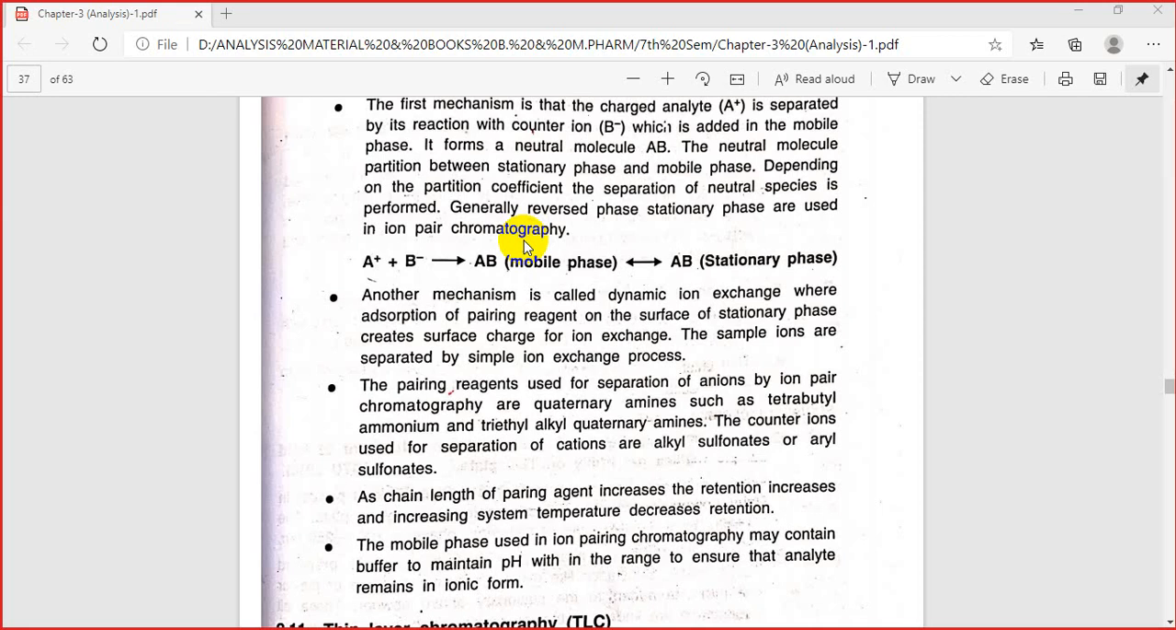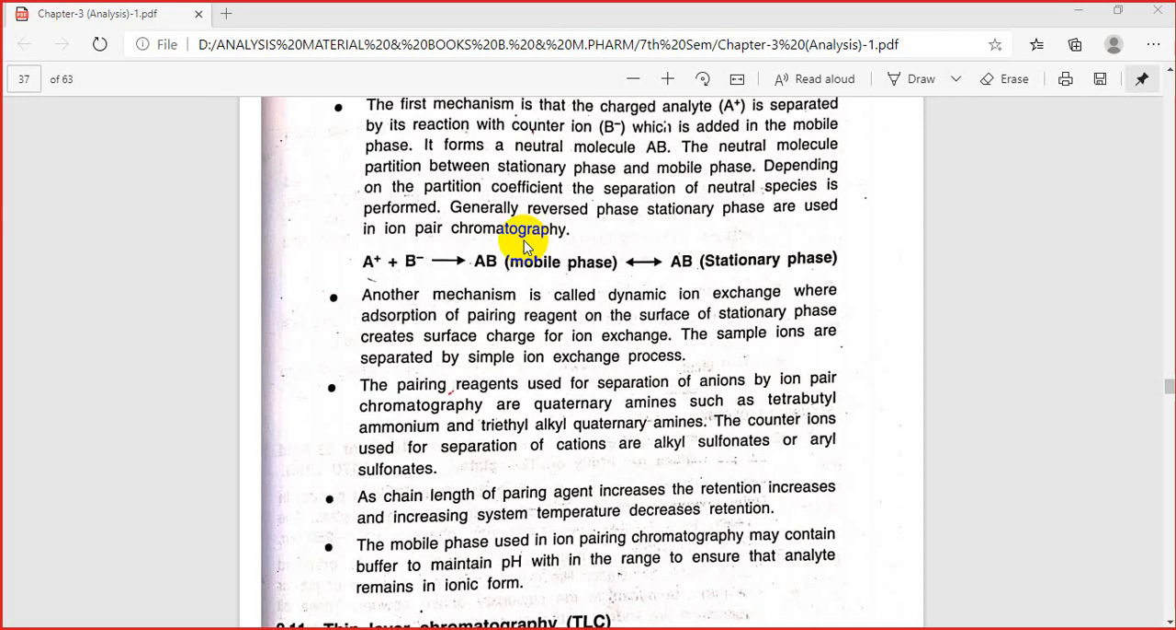The pairing reagents used for separation of anions by ion pair chromatography are quaternary amines, which are sometimes added in the stationary phase, such as tetrabutyl ammonium and triethyl alkyl quaternary amines. For the separation of cations, normally alkyl sulfonates or aryl sulfonates are used as pairing reagents.